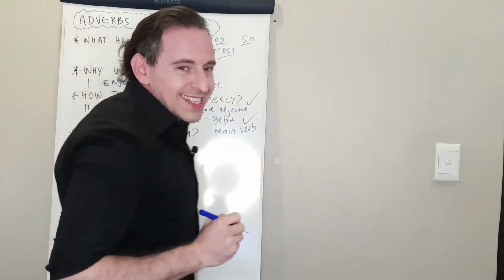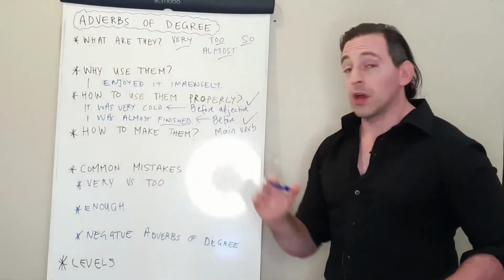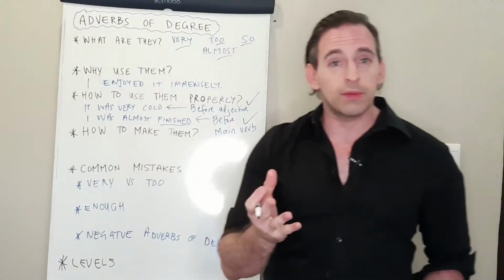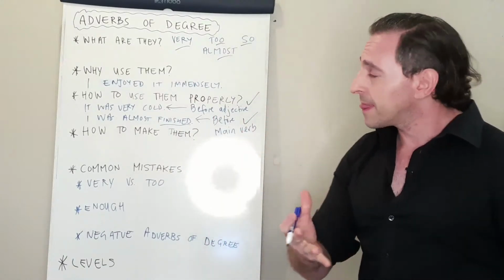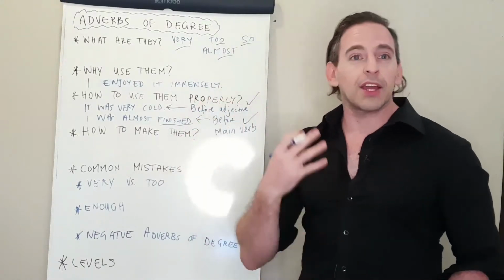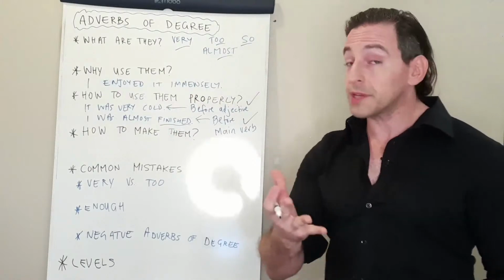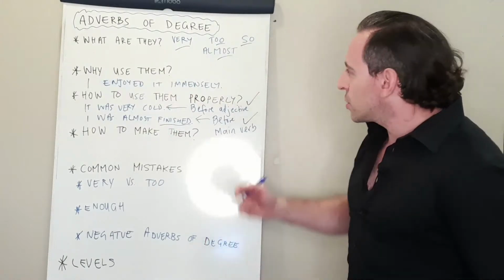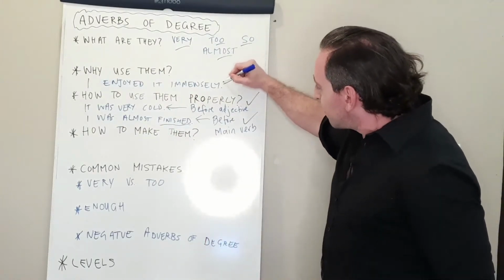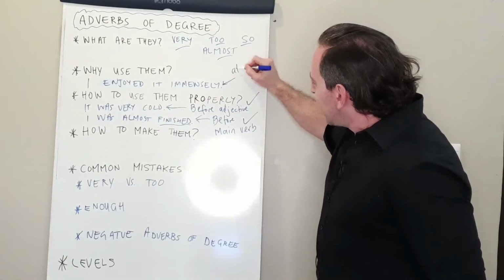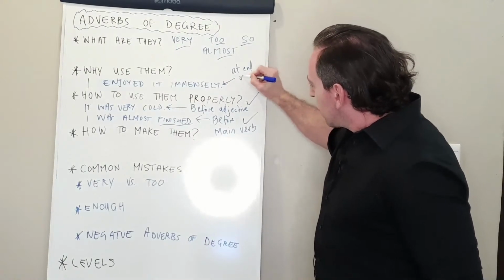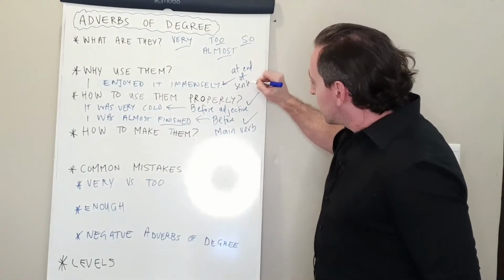I enjoyed it immensely. Immensely is one of the new adverbs of degree, maybe new to you. That is much better than saying I enjoyed it very much, which is fine, but you want to expand. So I enjoyed it immensely. So that is at the end of the sentence.